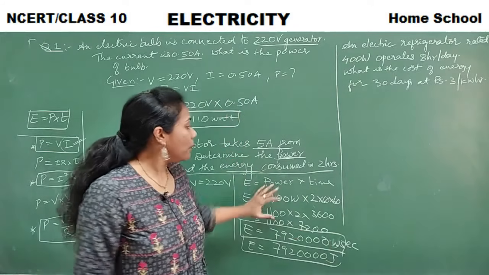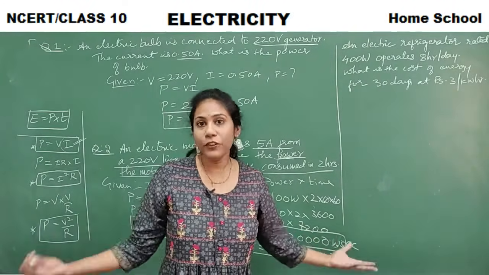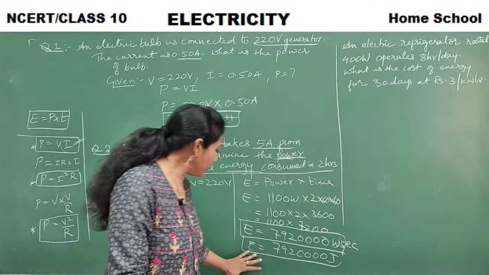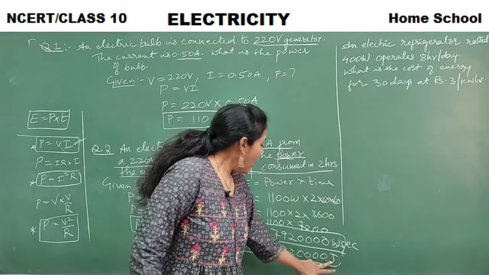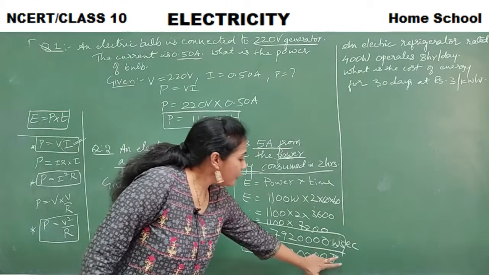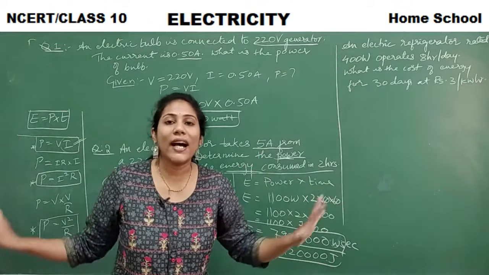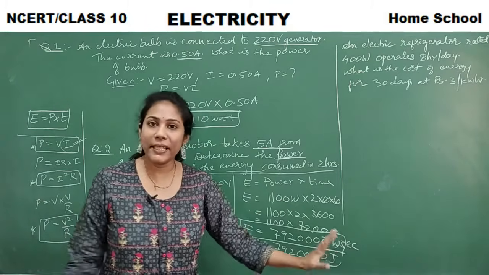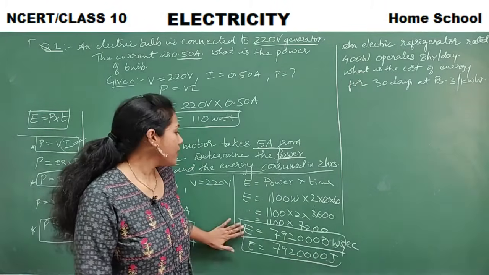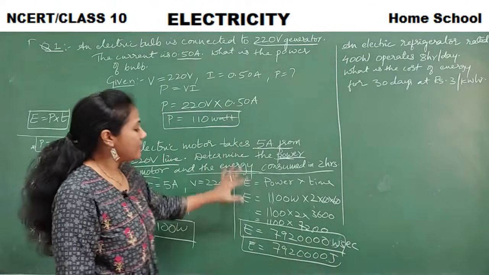But when you do a problem, you have to mention energy's basic unit. What is the real unit of energy? Watt second. That is nothing but joule, right? So after putting the answer, you have to mention the unit as joule only. Not watt hour, watt second or joule you can mention. Yeah? So this is the problem where we have calculated power as well as energy.